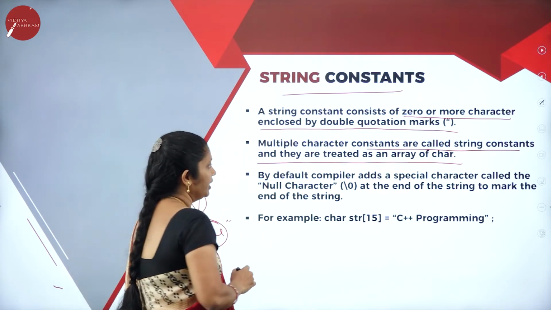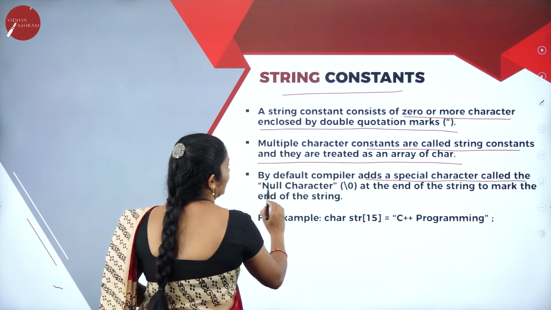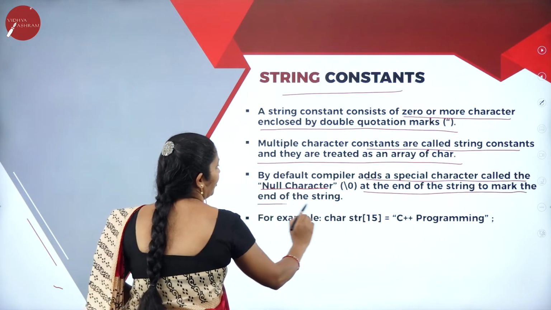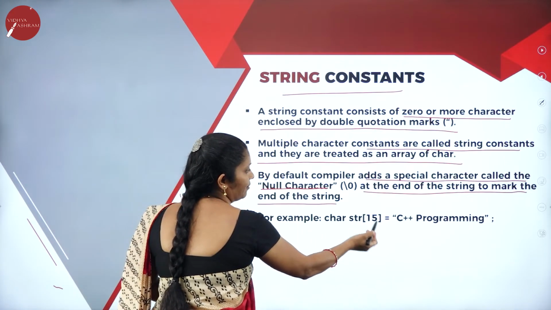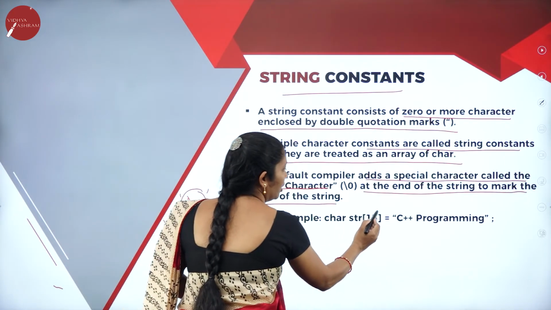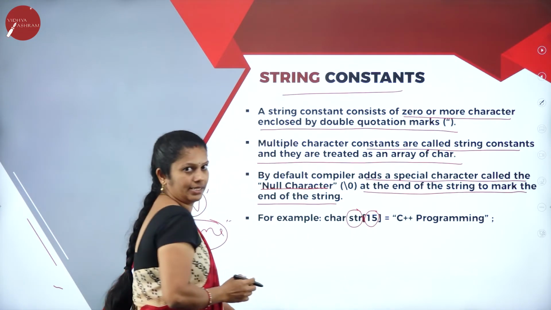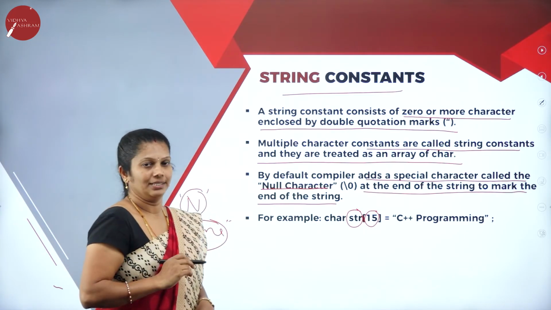By default, the compiler adds a special character called the null character at the end of the string to mark the end of that string. For example, char str[15] means that there are totally 15 characters by the name str. It is a character array.